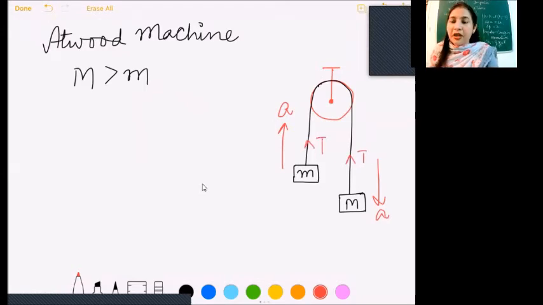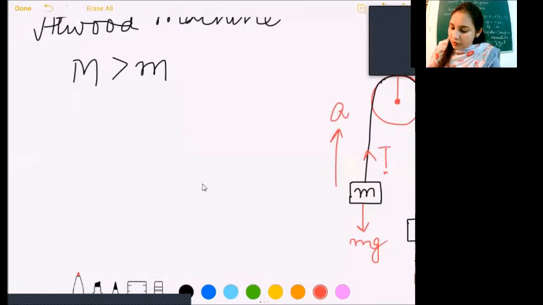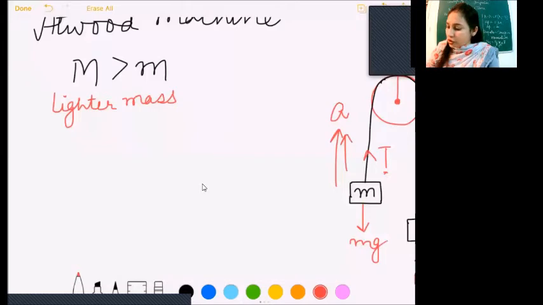So let us mark their free body diagram. For the capital M mass, its weight, capital Mg, is acting in the downward direction and tension T is acting in the opposite direction. For the small mass, the lighter mass, its weight is also acting vertically downwards and the tension in the thread is acting in the opposite upward direction. So let us write the equations of motion for the masses. First of all, for the lighter mass, let us write the equation. So we will be taking the difference in the direction of acceleration. In this direction, we will be taking the difference of two forces, tension and weight.